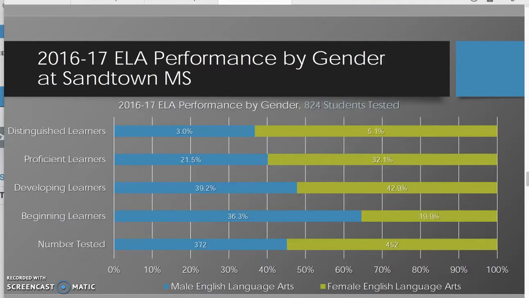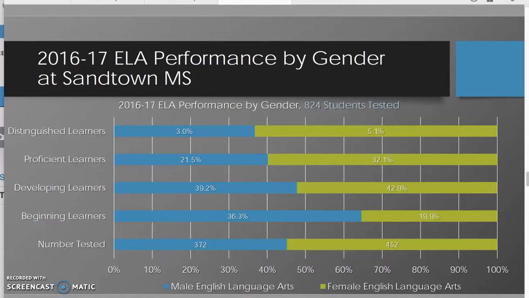As we break down the 2016-2017 ELA performance by gender at Sandtown Middle School, first of all, there were a total of 824 students tested. 372 of those students were male students, and 452 were female students. So, as we get into the data, our beginning learners that were male were 36.3%, while our beginning learners for females were at 19.9%, almost 20%.